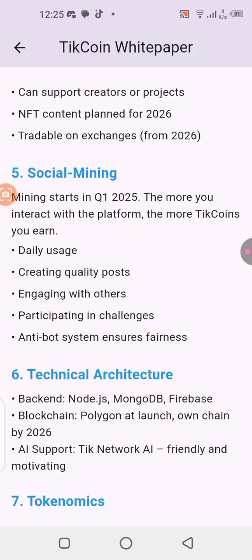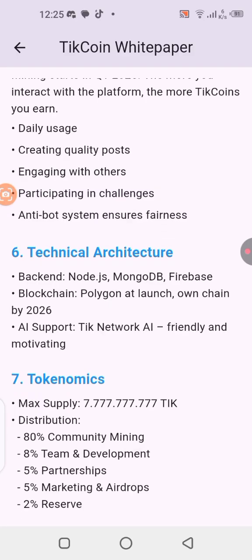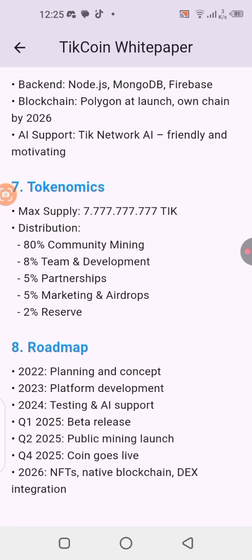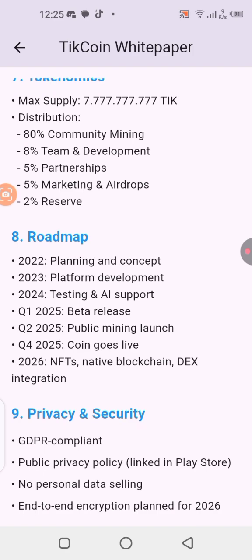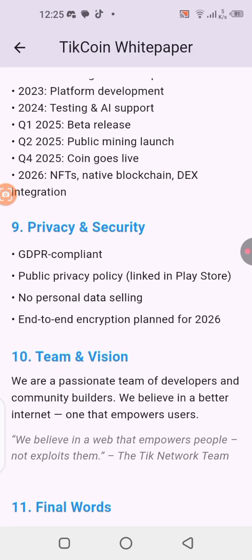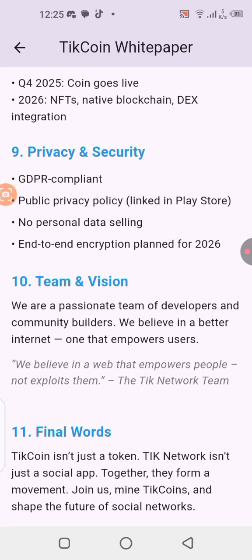Mining duration for this project is from Q2 to Q4, so that means we should be expecting listing somewhere around December 2025. Anyway, in this video I'll be showing you how to get started on this platform, how to download the application, how you can start using it to earn and accumulate more of this TIKCOIN every single day. Now guys, remember this is a project with its own utility cases, right? So it's a coin with its utility case already, so I think it's a good one, and if you're interested, pay attention to this video to the end.